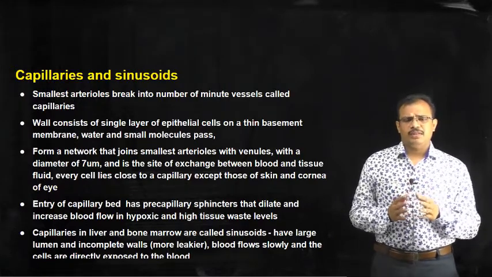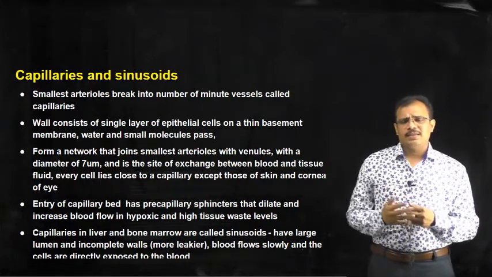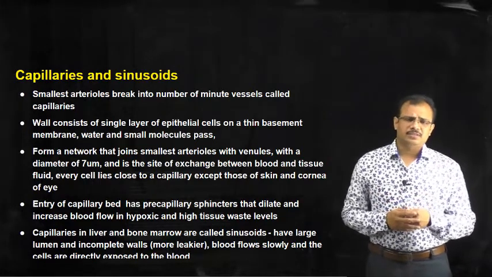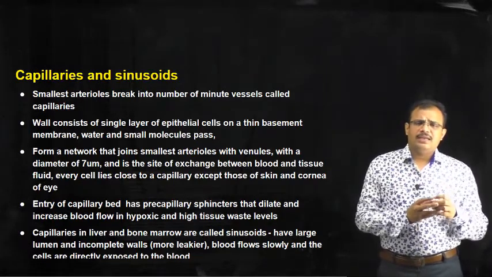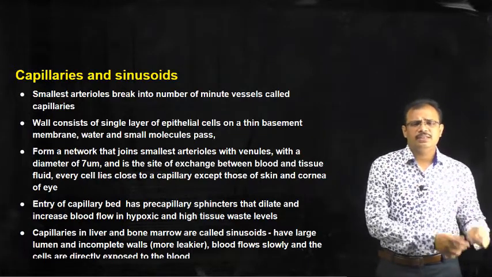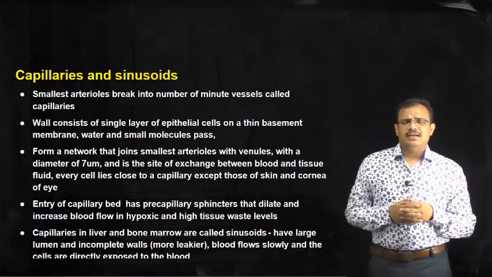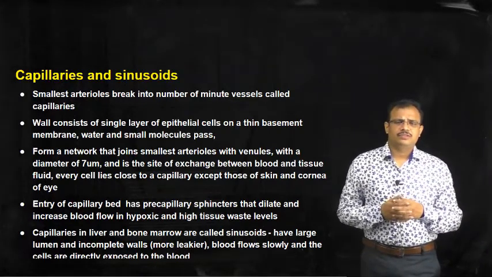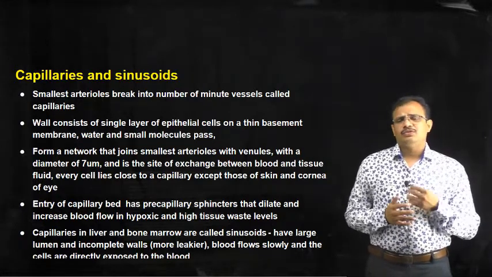reduction of these arterioles, and they form capillaries and sinusoids. The arteries are larger, the arterioles are smaller, and the capillaries are further smaller. So, they gradually reduce in size from arteries to arterioles to capillaries, and these capillaries are once again of two different types. One are general capillaries and the other are sinusoids.